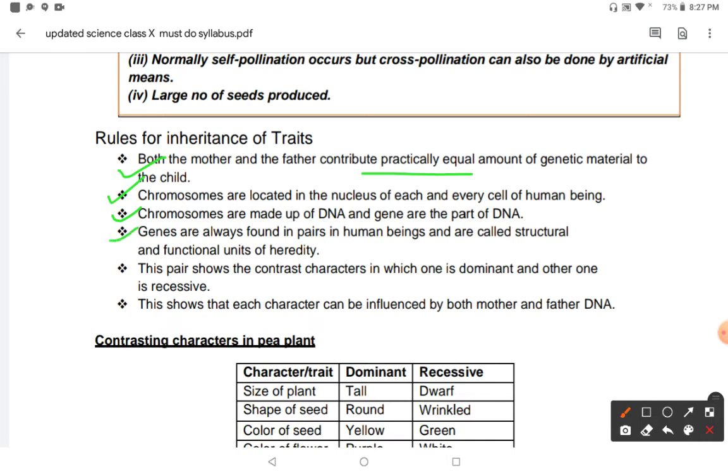Genes are always found in pairs in human beings and are called the structural and functional units of heredity. This pair shows contrasting characters in which one is dominant and the other is recessive. This shows that each character can be influenced by both mother and father DNA equally.